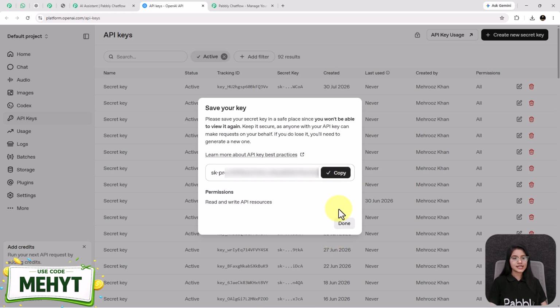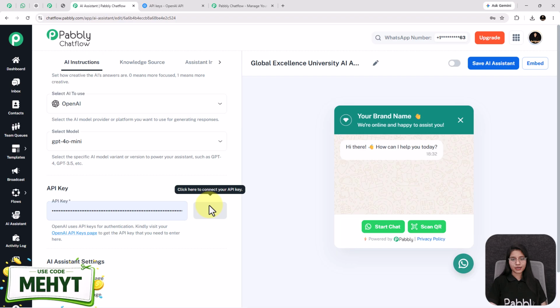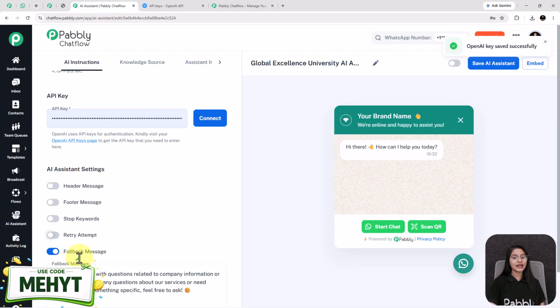Now I'm copying this API key from here and pasting it in this field. After pasting the API key, you need to click on this connect button, and see, it says that OpenAI key saved successfully. Moving forward are the AI assistant settings.